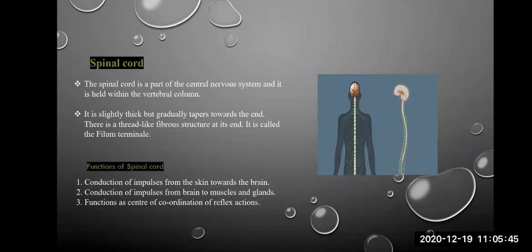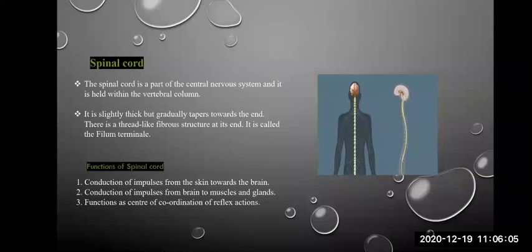It functions as center of coordination of reflex action. And what is reflex action? I explained you yesterday. When you touch a hot object, you immediately take out your hand. That is a reflex action, the quick action that occurs even before you understand it.